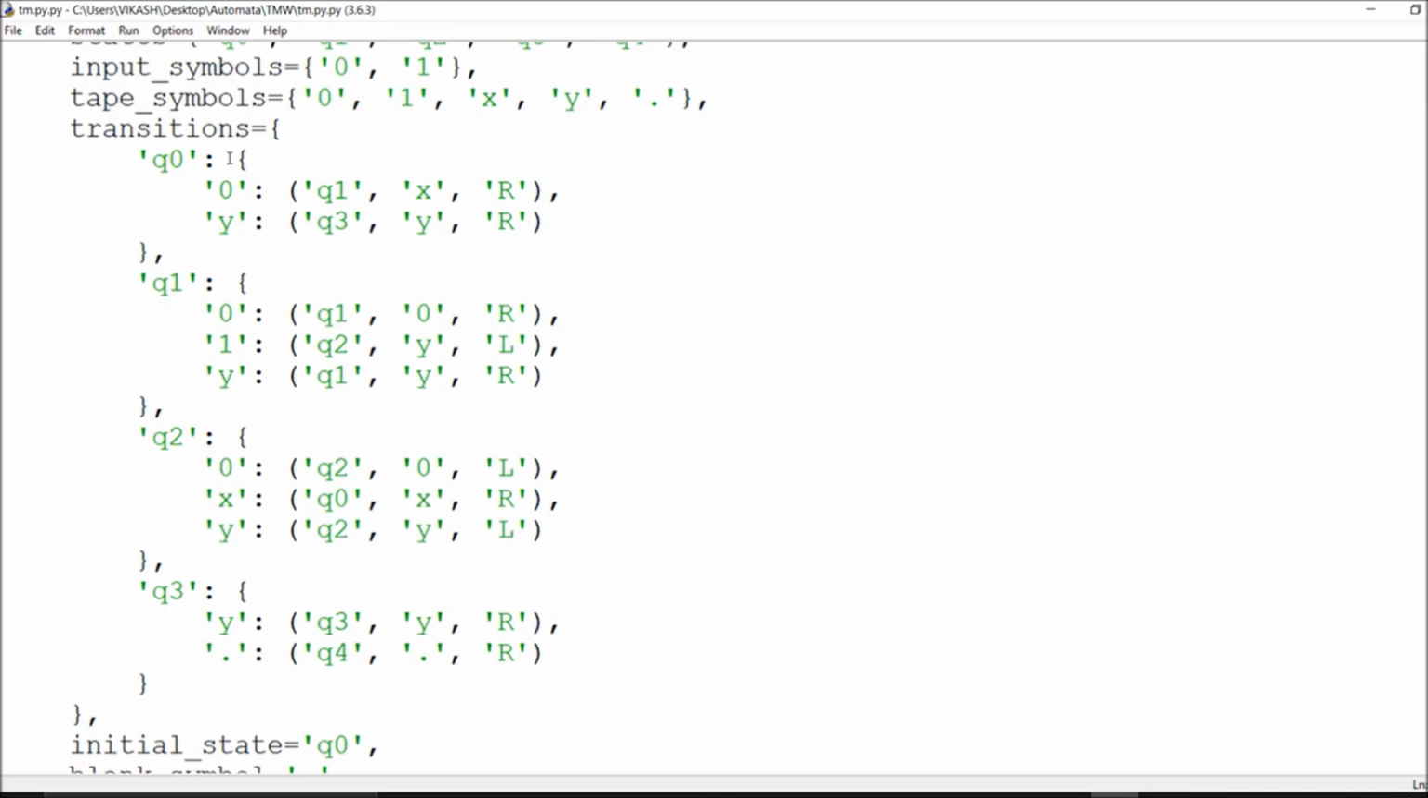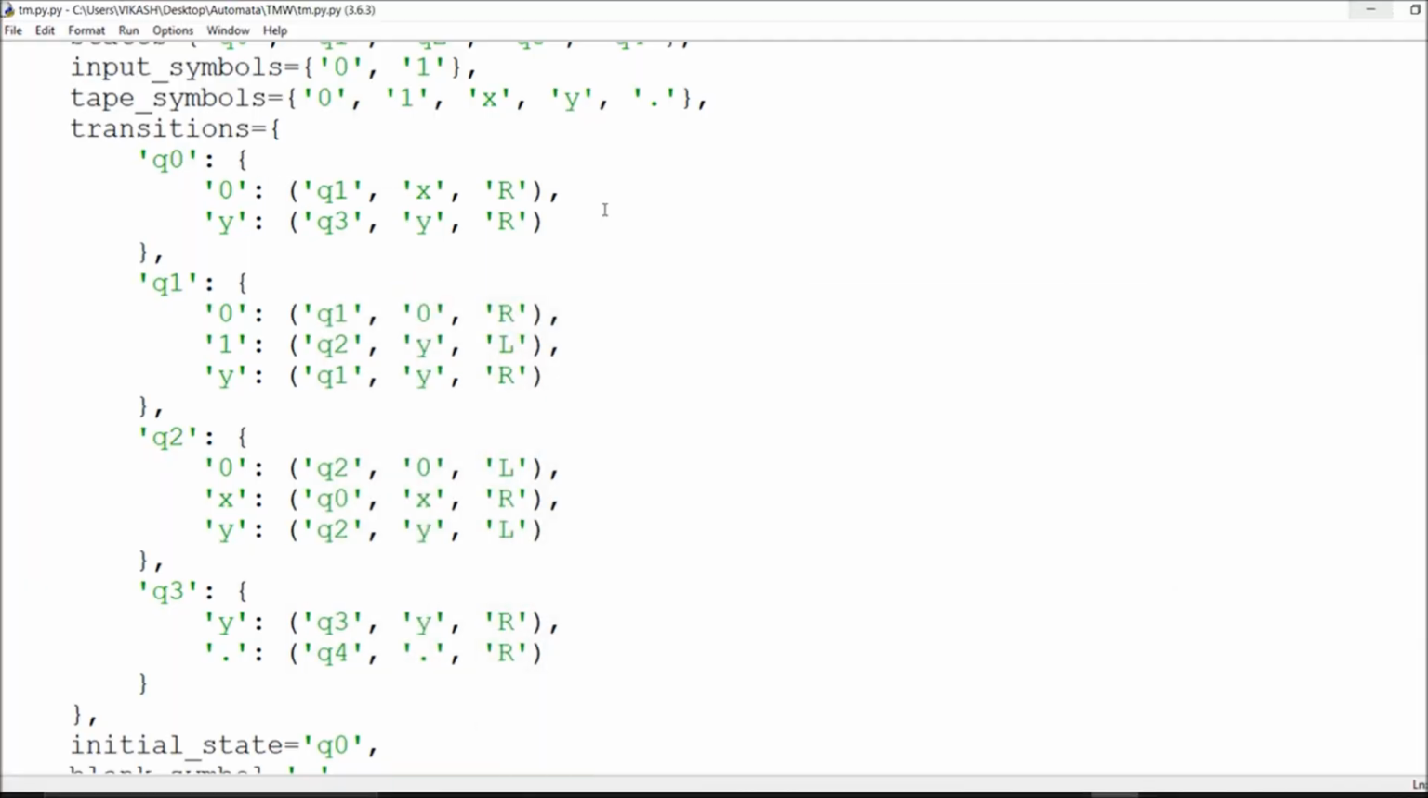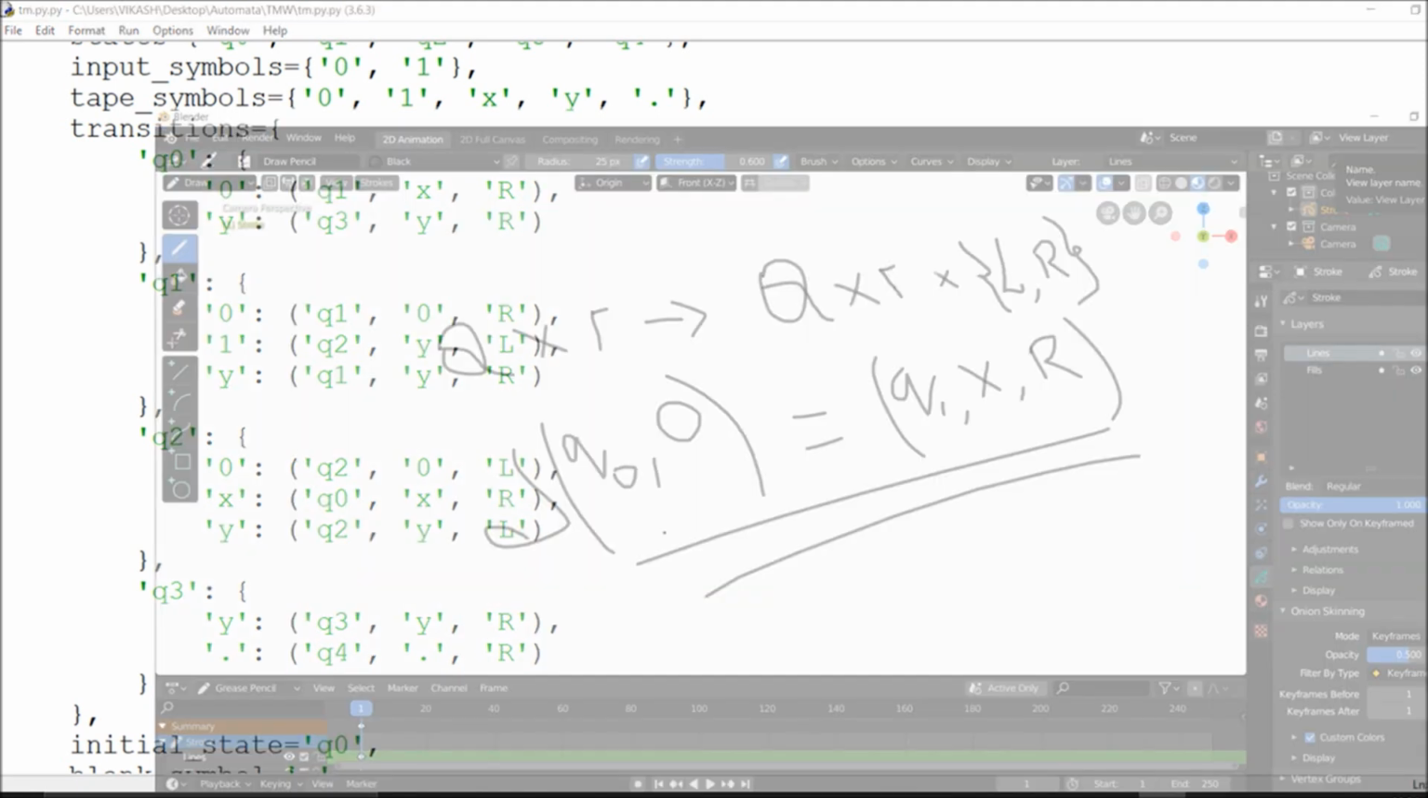So if we got q0 and the input is 0, what we are doing here is we go to q1, and instead of 0 we put x and move to the right. So this is what we are doing here. This is the transition diagram which you can implement for yourself.